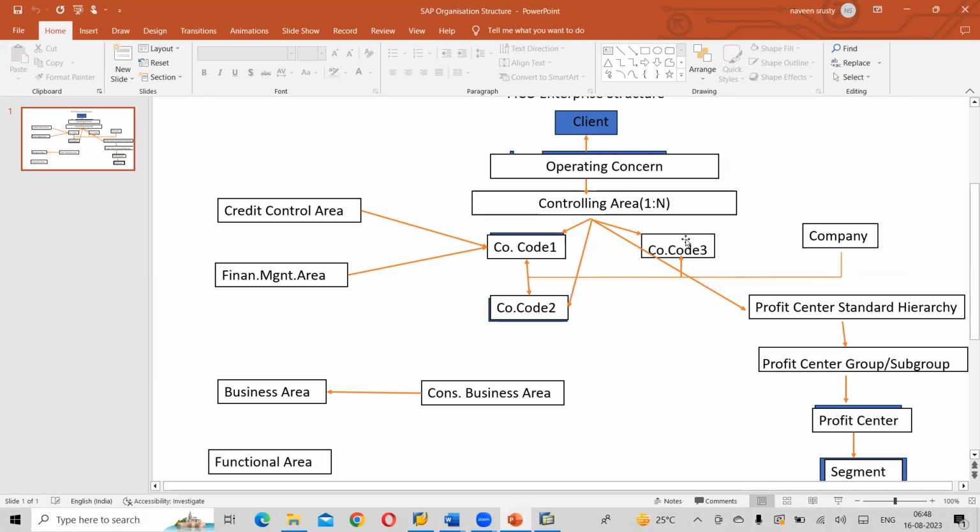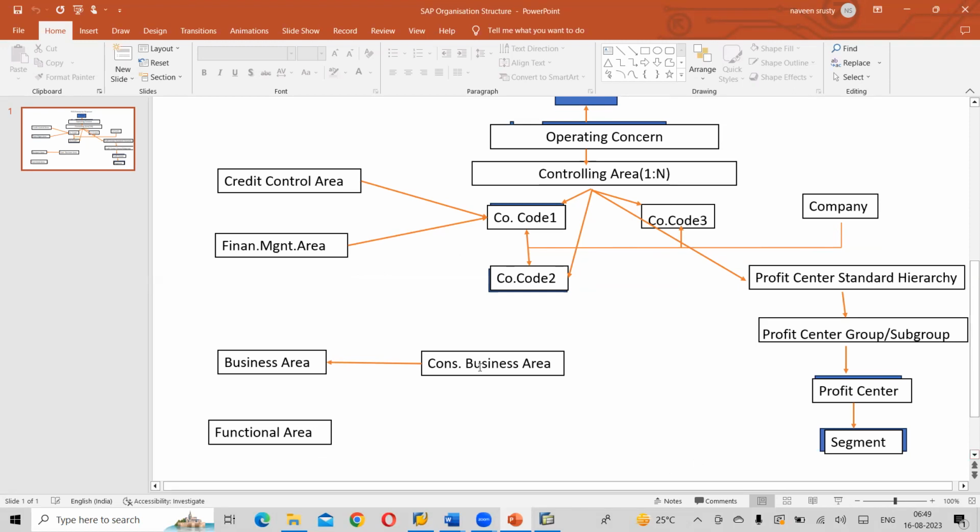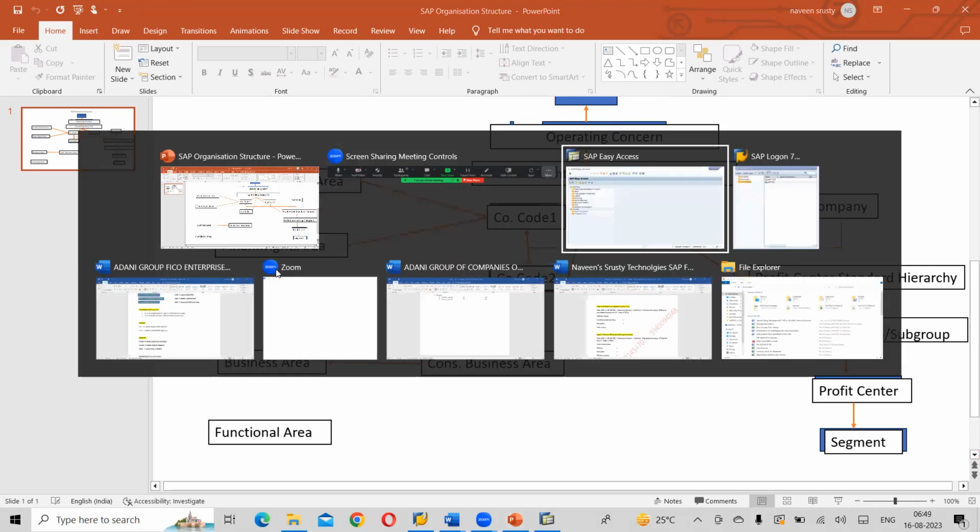Okay, so I think we have completed this particular part. Company we have created, company codes we have created, correct? And after that, we have created credit control area, and after that, business area, consolidation business area. We have completed functional areas too, correct? And we are pending with, now we will start with FM area. Any questions before we proceed?